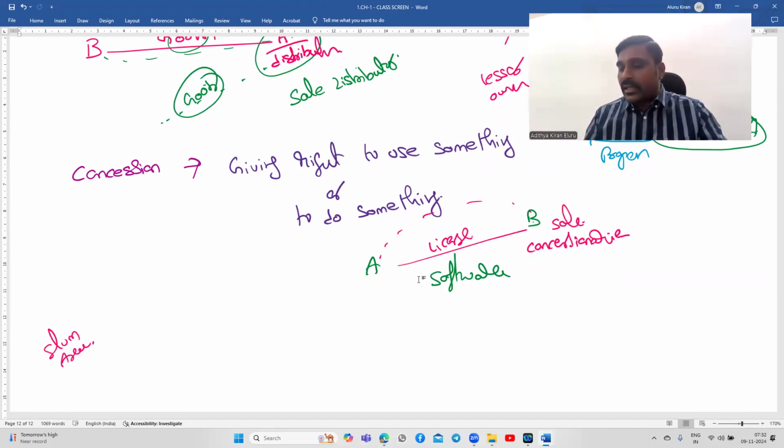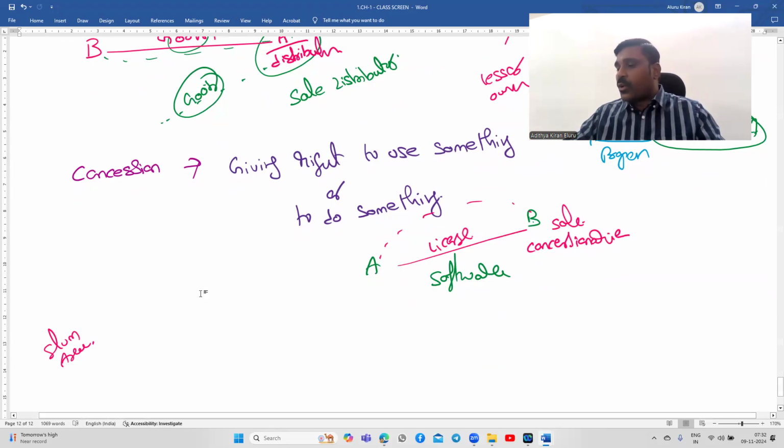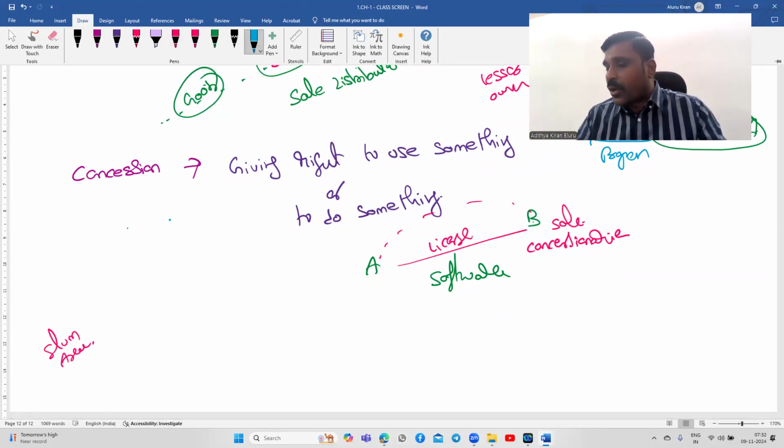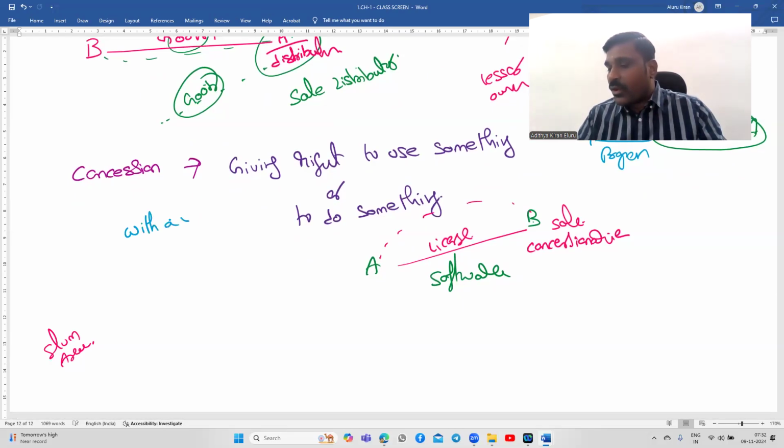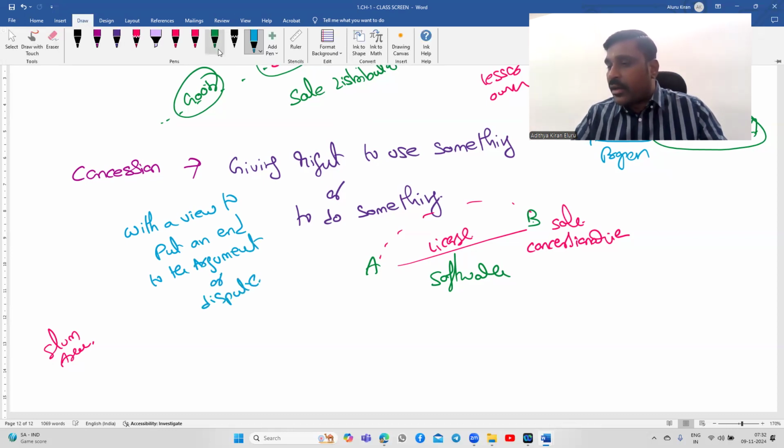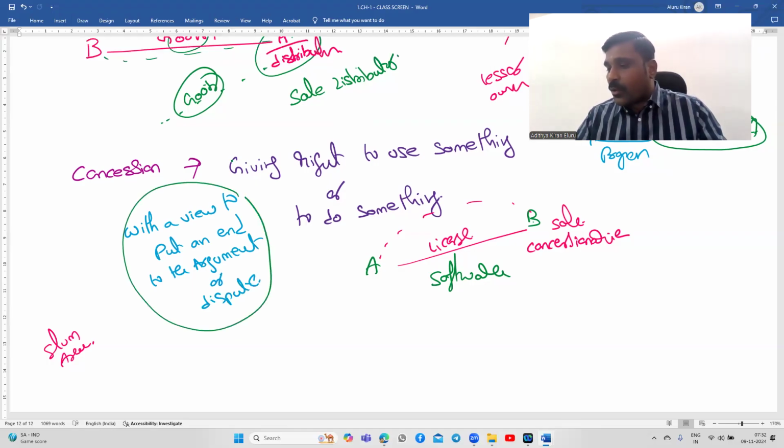So what is meant by concession? Giving right to use something or to do something with a view to put an end to the argument or dispute. What you are doing is important. Why you are doing is also equally important. With a view to put an end to the argument or dispute.